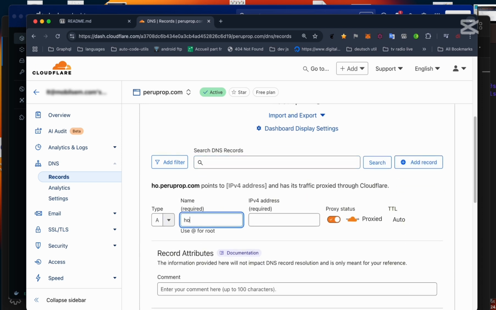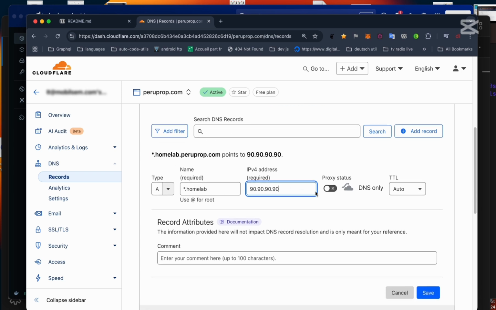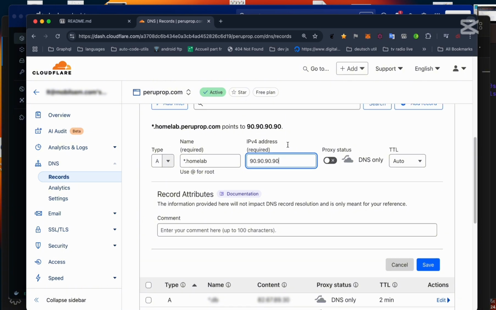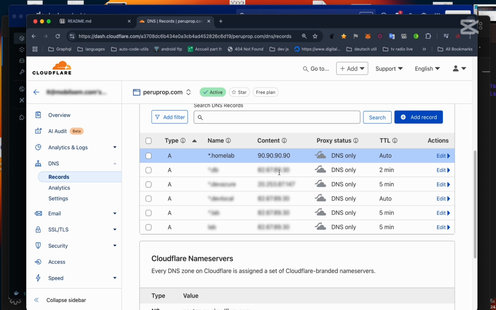We add a wildcard before the subdomain, so we don't need to manually add a record every time we want to use a subdomain within a subdomain, nor do we need to create a certificate for each subdomain of a main subdomain. The IP is not important to create our certificate. You can change it after. So we are going to save, and we have this new record